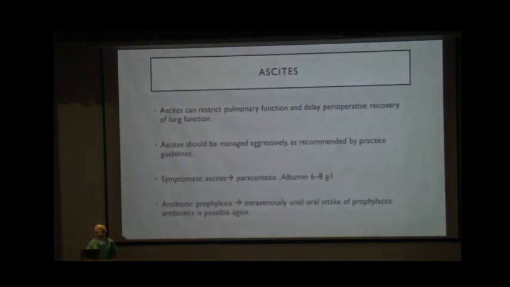So coming to ascites, why it is important in these patients is because ascites can restrict your pulmonary functions and delay the perioperative recovery of the lung function. Ascites should be managed aggressively. If it is a symptomatic ascites, like the patient is not able to move or is breathless because of the ascites, it has to be drained, and adequate albumin replacement with 6 to 8 grams per liter has to be given if there is time for optimization in the preoperative period.